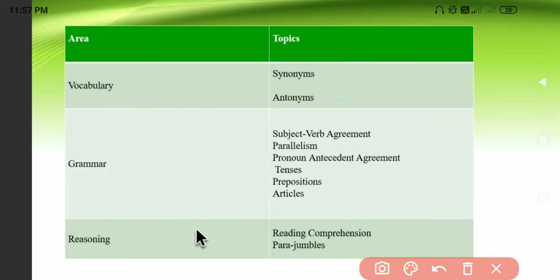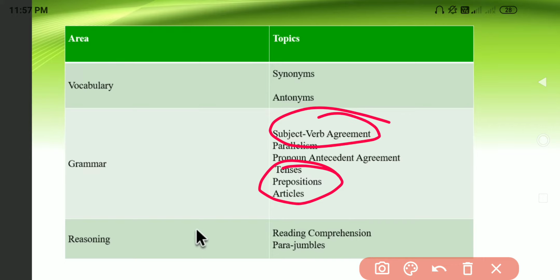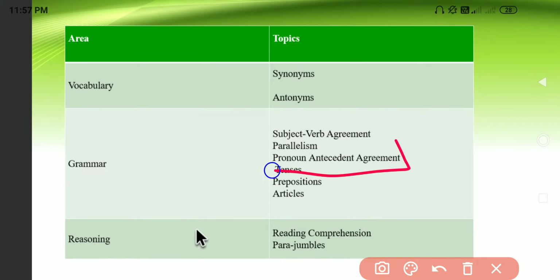After that, in the grammar section we will have topics like subject verb agreement. I'll explain one by one what the meaning of that is. Parallelism will be there, pronoun antecedent agreement, sorry, and tenses, prepositions and articles. Tenses and prepositions we know, subject verb agreement we know, but these two topics, parallelism and pronoun antecedent agreement, are somewhat different for us. So we'll discuss those two things separately.